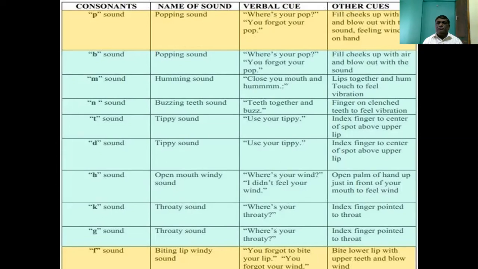Similarly, a buzzing teeth sound. The t sound is a tippy sound, use your tip. The d sound, use your tip. The h sound, open mouth, windy sound. Similarly, k is a throaty sound, and g is throaty. F is a biting lip, windy sound.